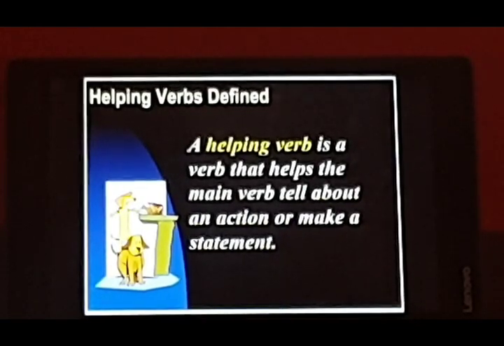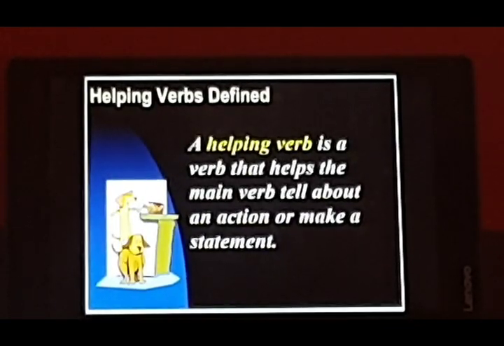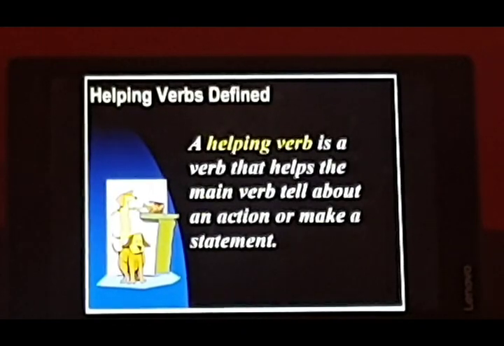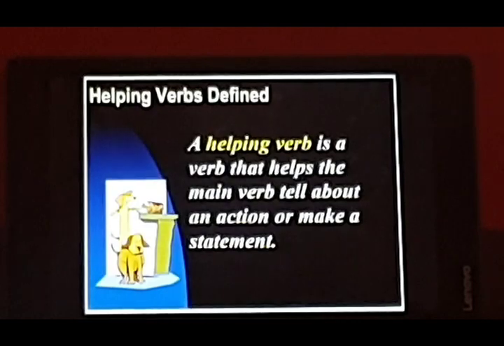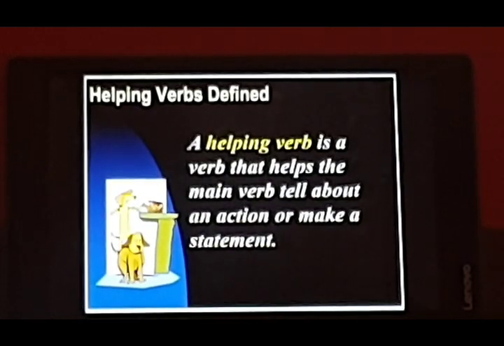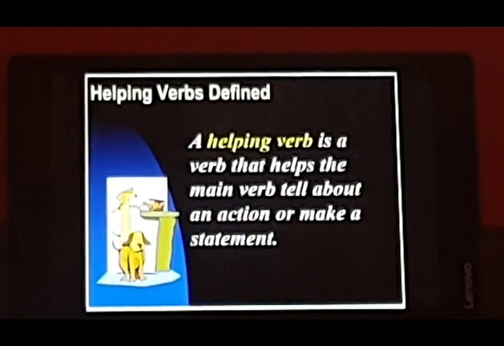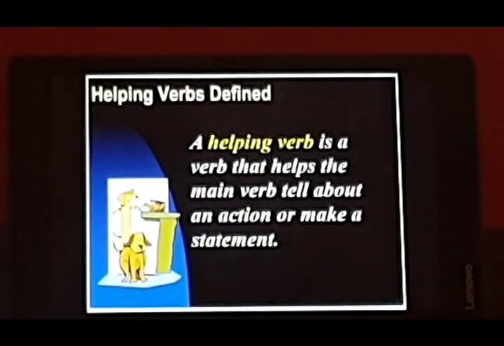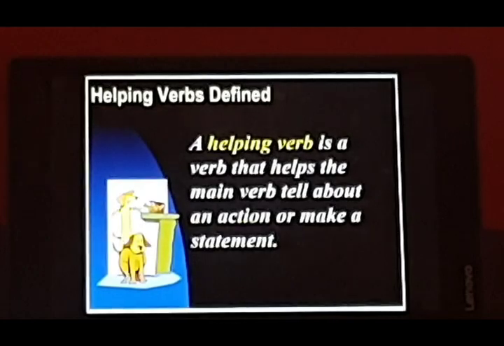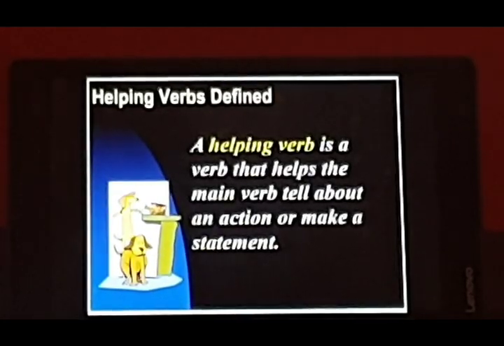A helping verb is a verb that helps the main verb tell about an action or make a statement. So what does it mean? Why is it called a helping verb? It is called a helping verb because it helps the other verb present in the sentence, the main verb, to make sense of the sentence.